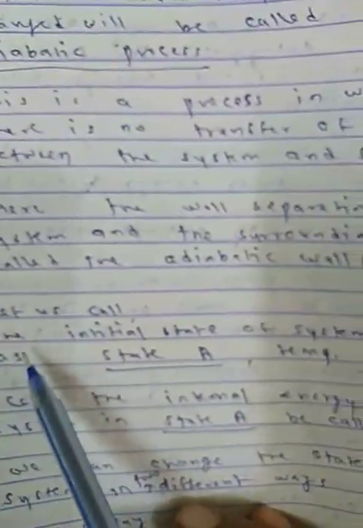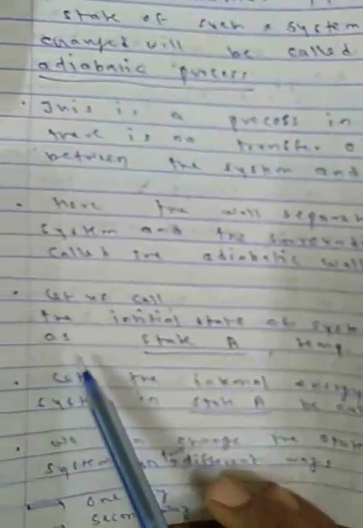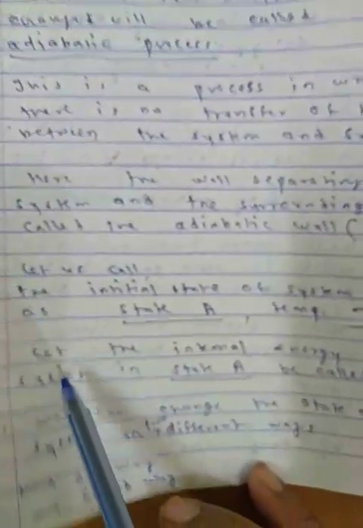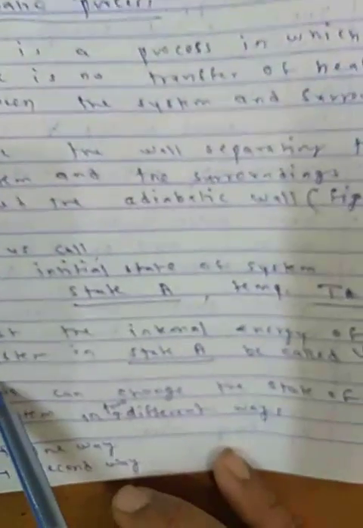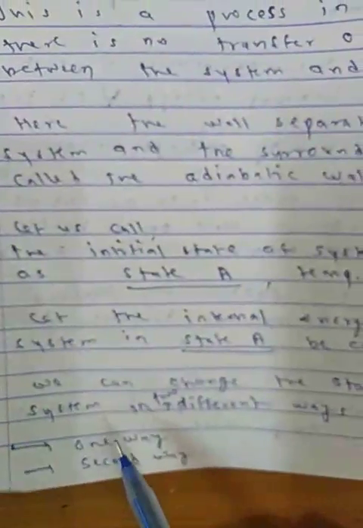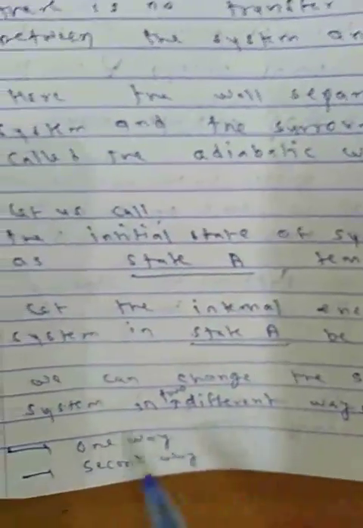Now let us call the initial state of the system state A, temperature is TA. Let the internal energy of the system in state A be called UA. We can change the state of the system in two different ways.